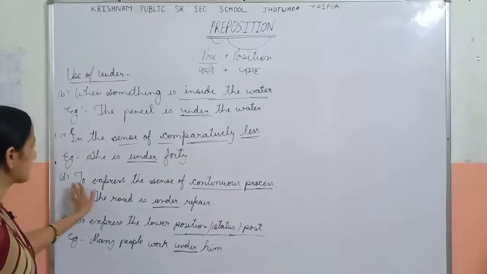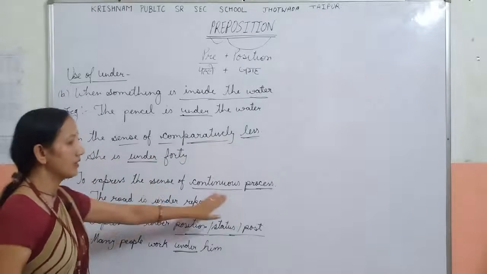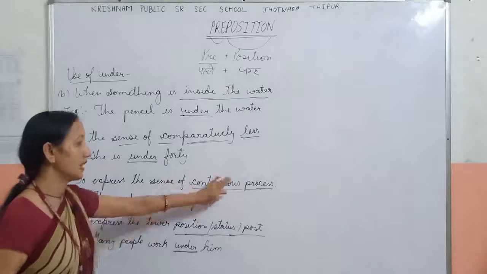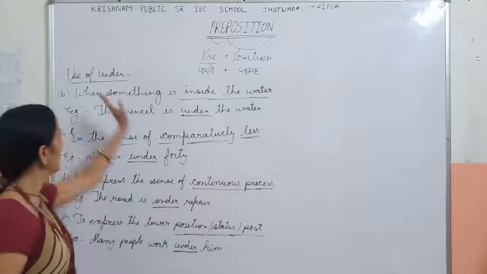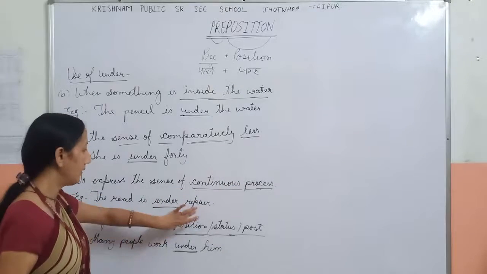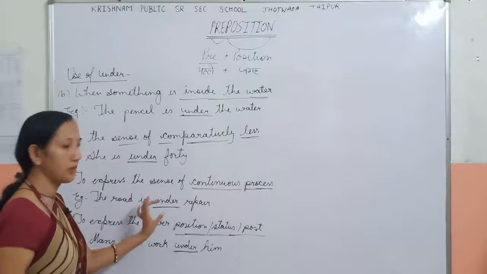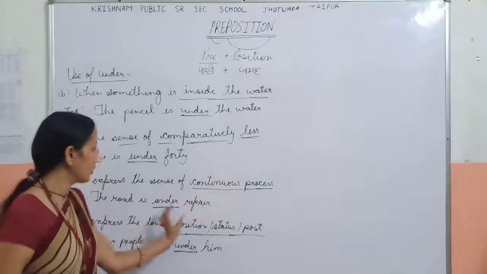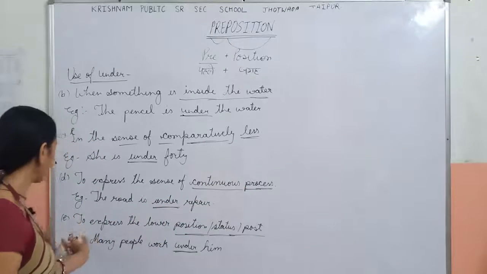Now D is to express the sense of continuous process. To express the sense of continuous process, we use under. The road is under repair. In the sentence, the preposition is under, and the road repair is a continuous process. So we use under here.